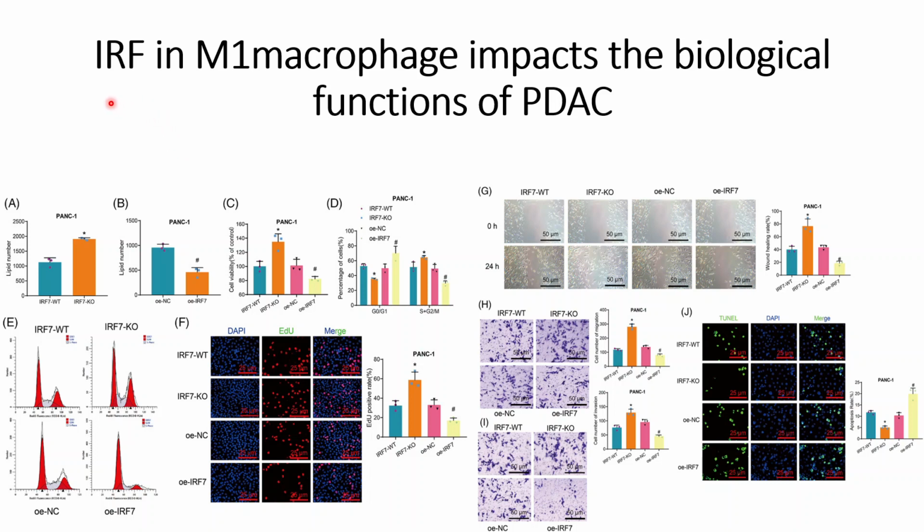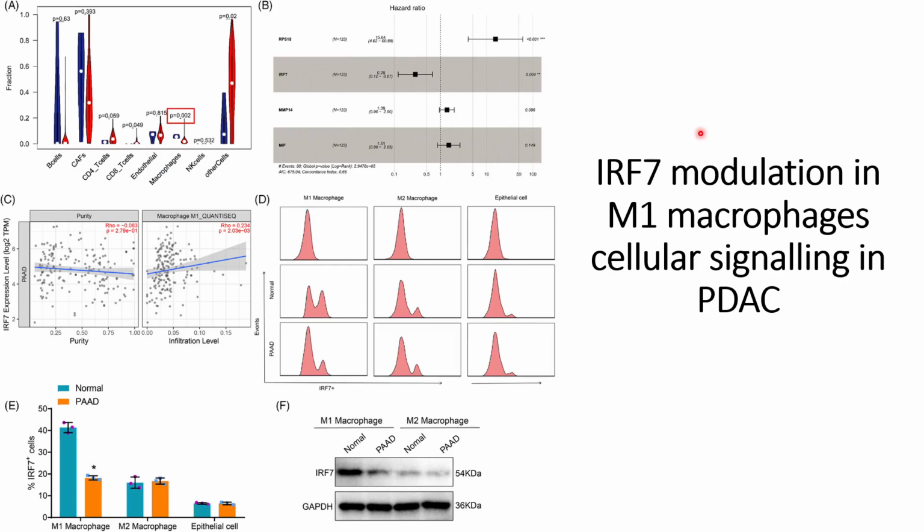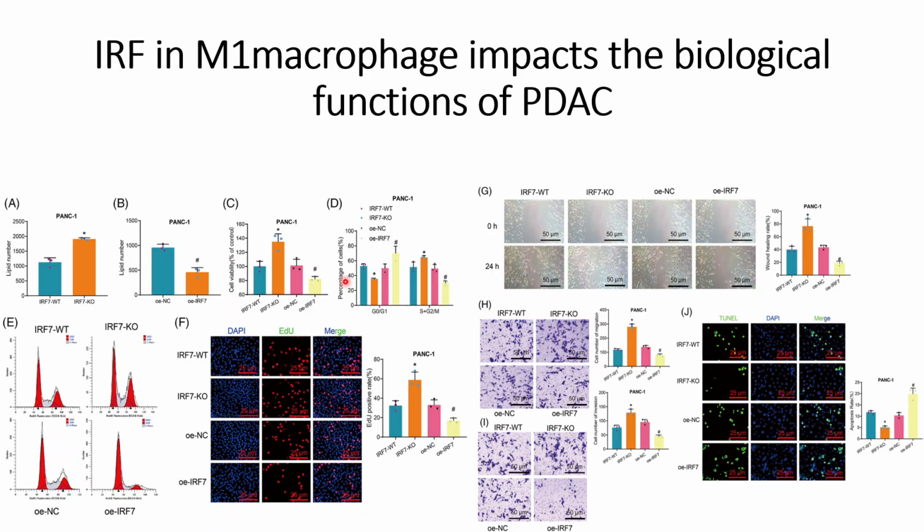Today we will discuss the role of IRF7 in M1 macrophages that impacts the biological function of pancreatic cancer cells. In the previous video we discussed that IRF7 in the M1 macrophages affects the cellular signaling in the pancreatic cancer cells. How this cellular signaling gets affected, we will cover in brief in this video. We will discuss the results that are presented here.